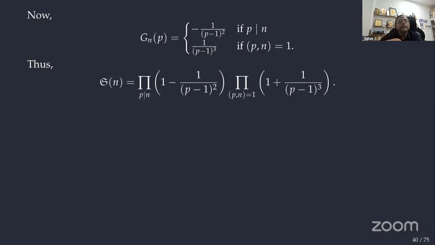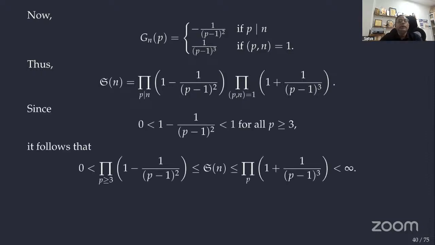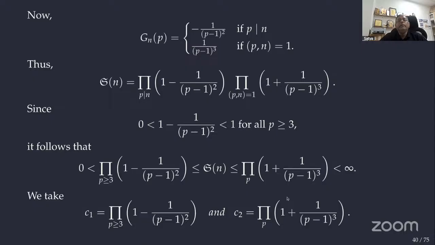So what is the advantage of this? Now S of n is equal to the product of these two, right? And this quantity is between 0 and 1, and this quantity is greater than 1, right? So clearly my S of n lies in between these two numbers. So these are C1 and C2. Okay, that is the beauty about his proof.